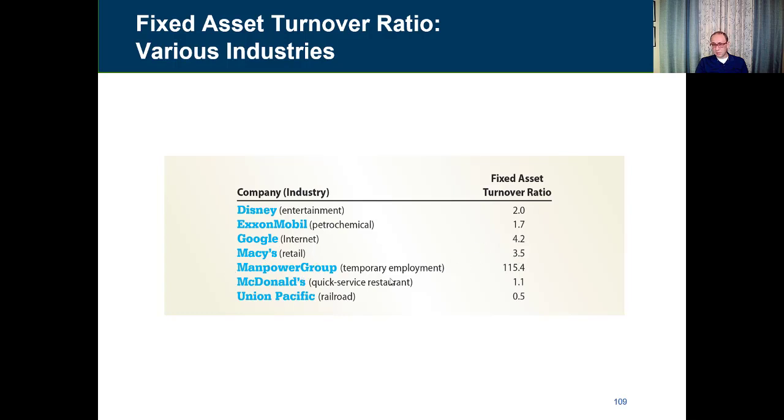Manpower, and you see here this is a temporary employment business. The ratio is very high because most probably they don't have a lot of fixed assets. McDonald's 1.1, and Union Pacific is even lower, which is a railroad. They have a huge investment in fixed assets, and that's why their fixed asset turnover ratio is 1.5.